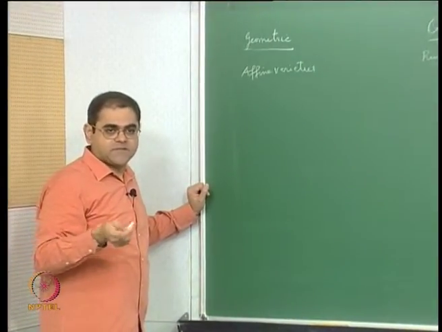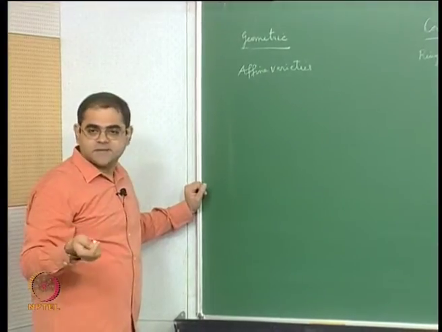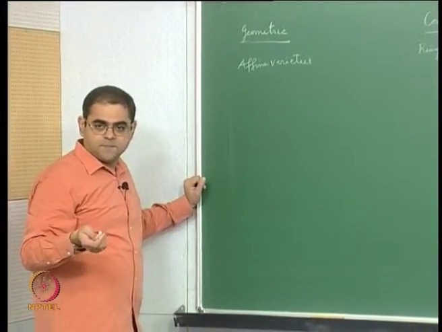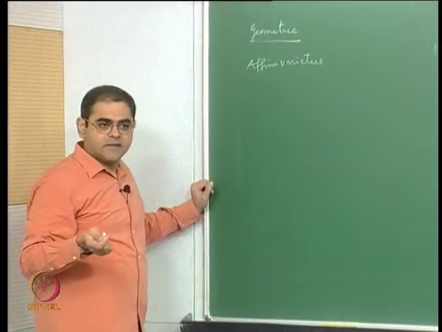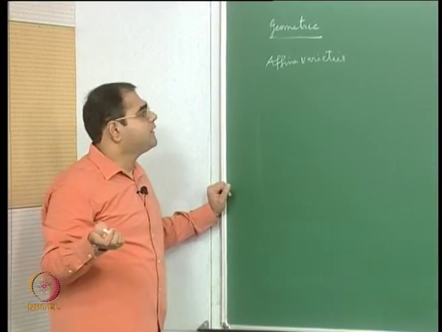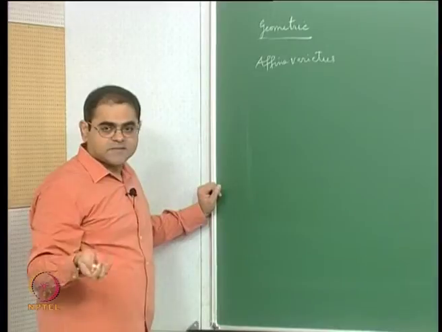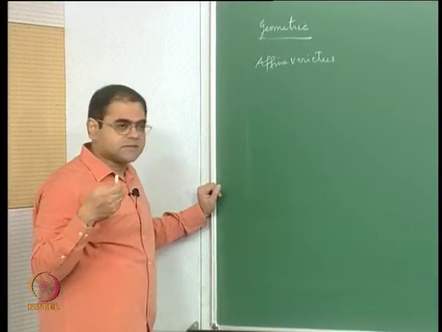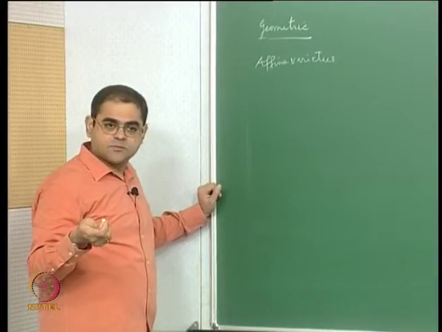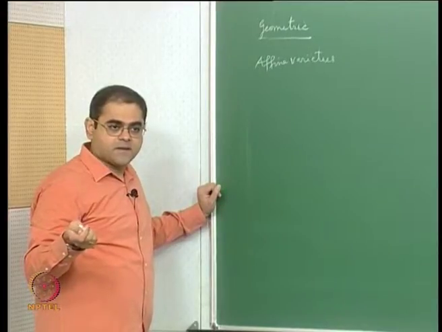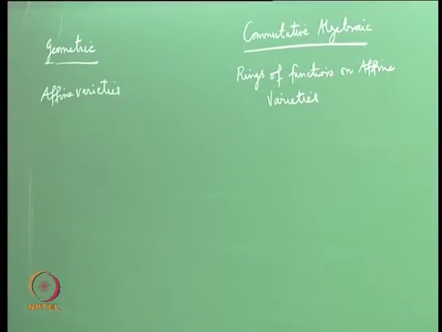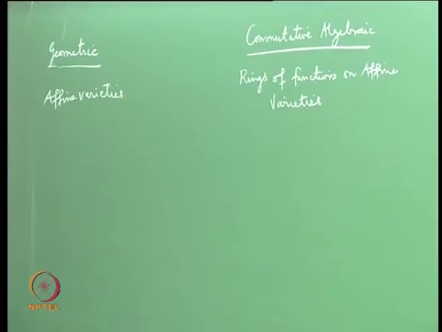Affine space of dimension n is just k^n, k cross k cross k, n times, given the Zariski topology. The Zariski topology is the topology that declares closed sets to be common zero loci of a bunch of polynomials in the appropriate number of variables.